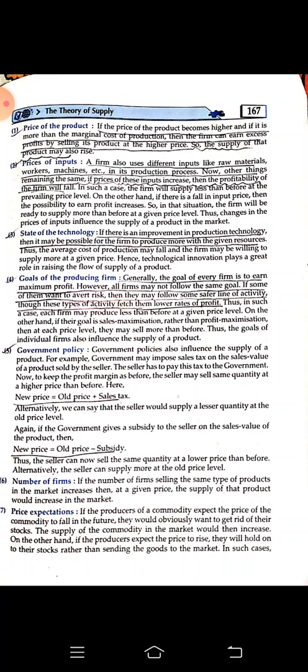Now it is up to the consumers. With the given price, suppose the product price was 100 rupees, and with this tax and GST and VAT, income tax, everything or sales tax, whatever is there, all applied, the price got hiked from 100 to maybe 150 or 160. So it is up to the buyer, up to the consumer, whether he is going to buy it or not.